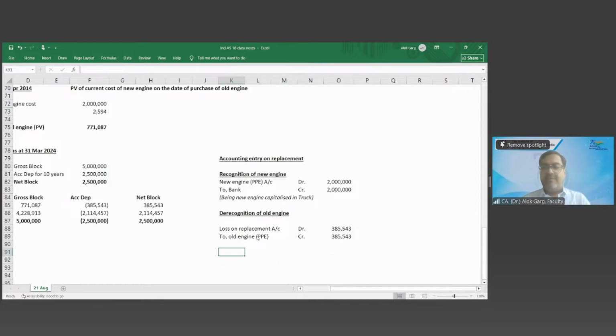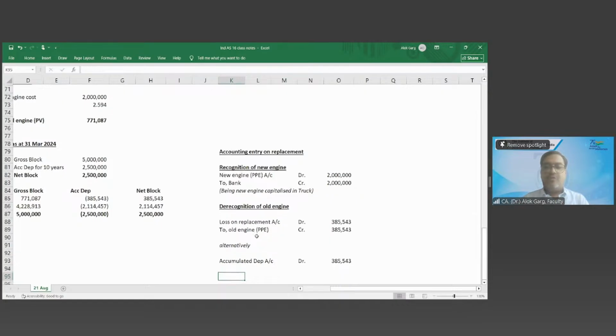Alternatively, what is the accounting entry alternatively? Because few may ask, sir, will you not reverse gross block, net block, accumulated depreciation? Yes. Alternatively, accumulated depreciation account debit by how much? 385,543, right?